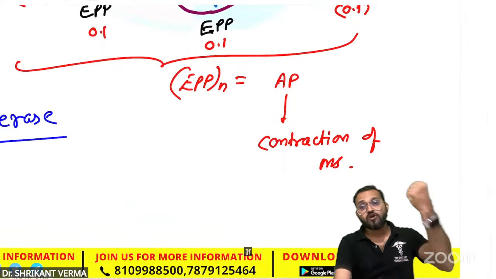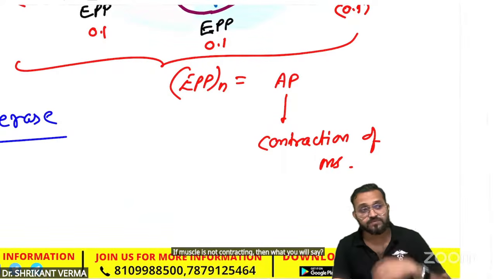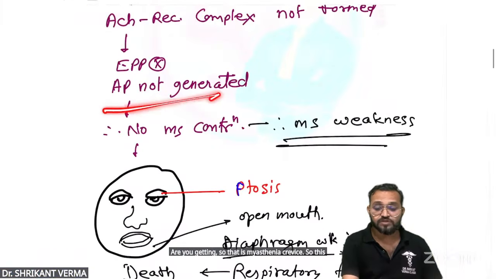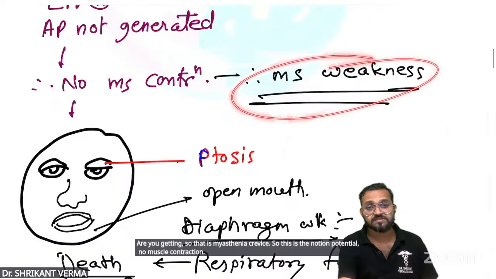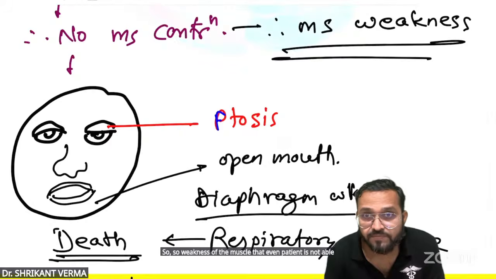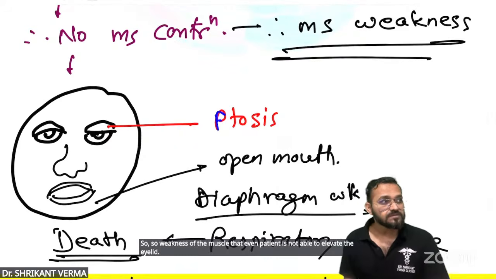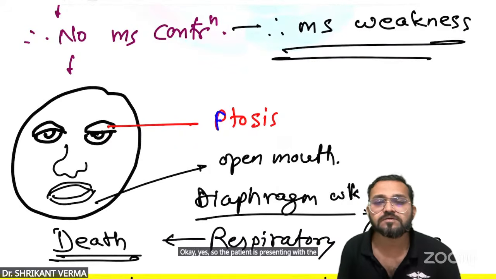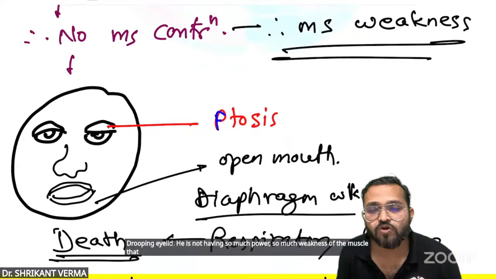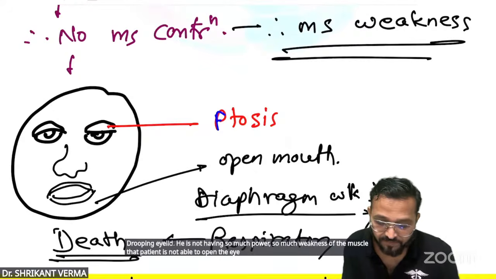If the muscle is not contracting, what will you say? The muscle is weak. Are you getting it? So that is myasthenia gravis: no action potential, no muscle contraction, so muscle weakness. The weakness is such that the patient is not able to elevate the eyelid. The patient presents with a drooping eyelid. He does not have enough power in the muscle to open the eye, so he presents with ptosis.